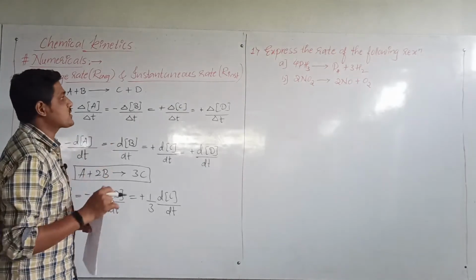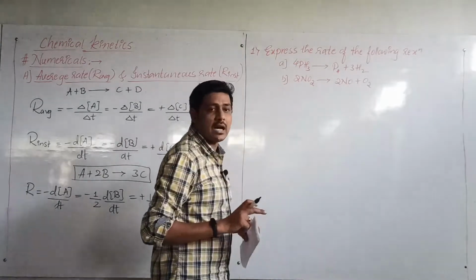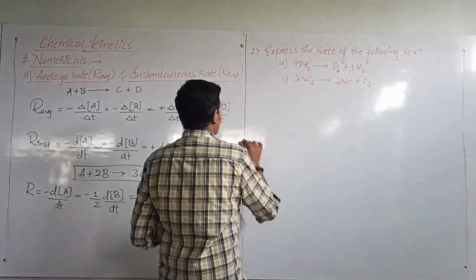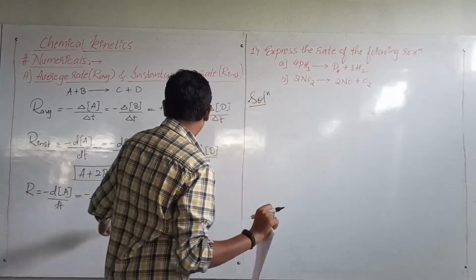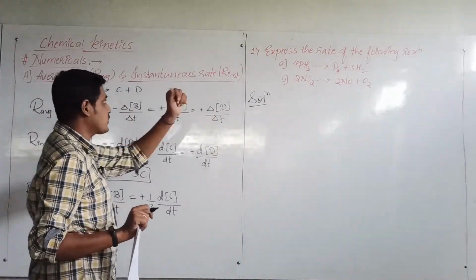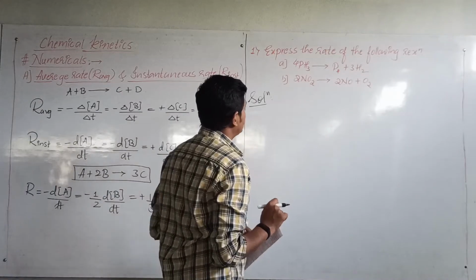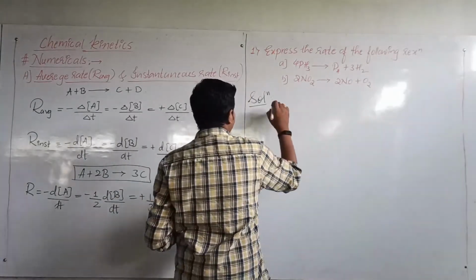Now we will solve some of the problems here. The first question is saying: express the rate of the following reactions. So how do we solve this? Just like how we have solved this equation, we have to solve like that. The first equation is saying that 4 moles of phosphine decompose, giving you phosphorus plus 3 moles of hydrogen.